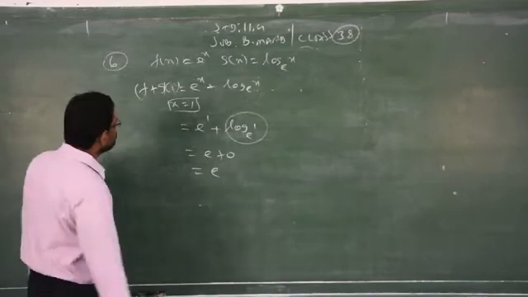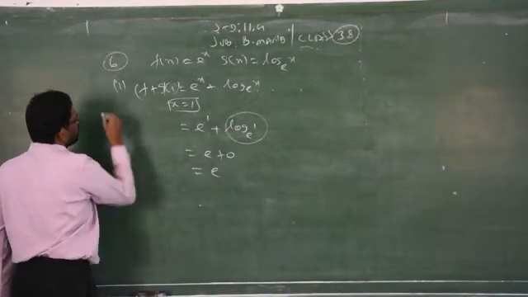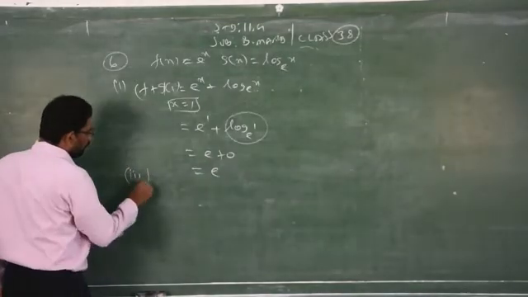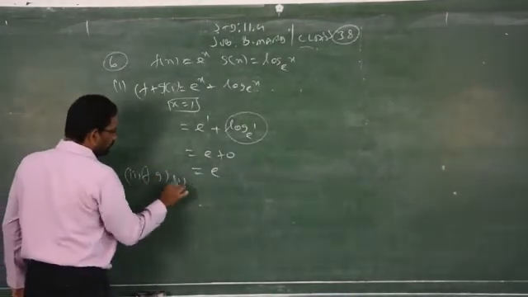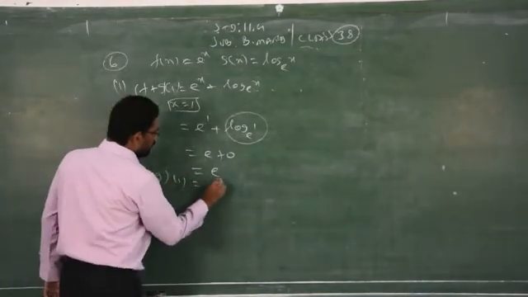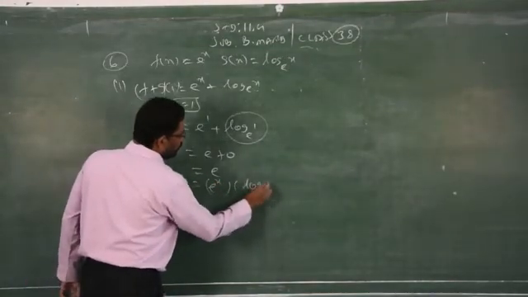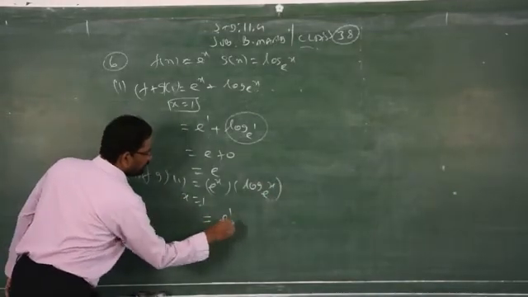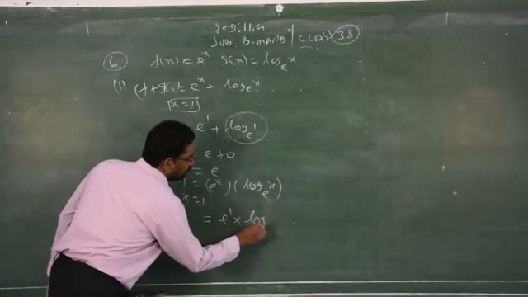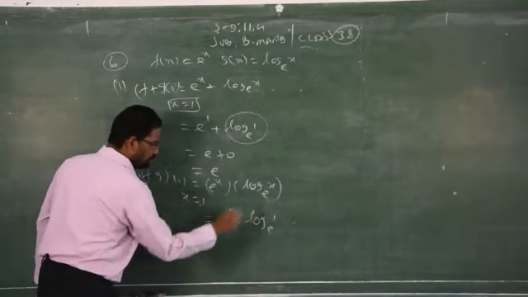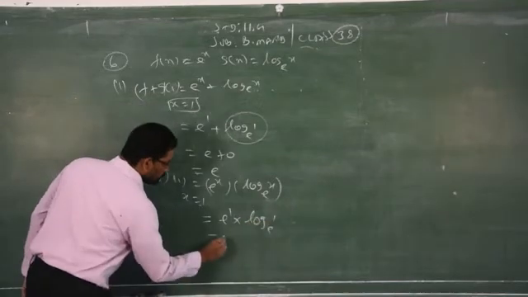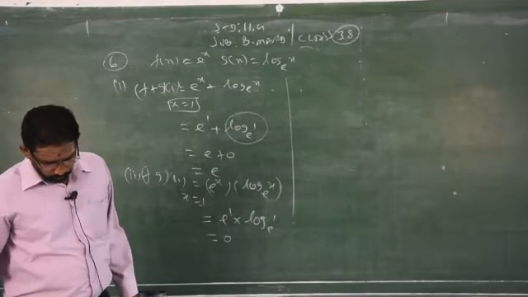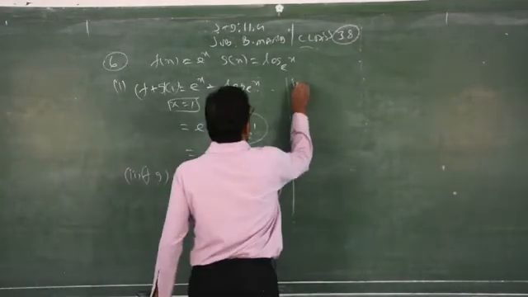The next one, fg, is the second subdivision of question number 6. What is given? fg of 1. Here you have to multiply e power x into log x to the base e. Again x is replaced by 1. So e power 1 into log 1 to the base e. Log 1 is 0, this will always be 0. 0 into anything is always 0. Then sum number 3.